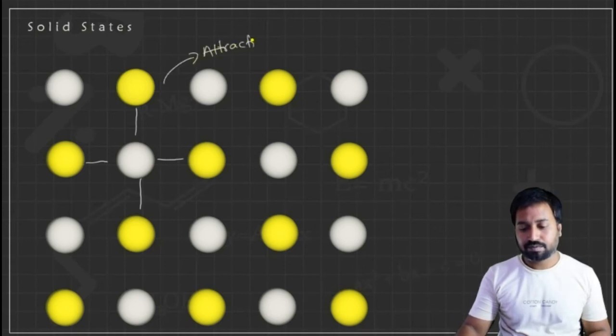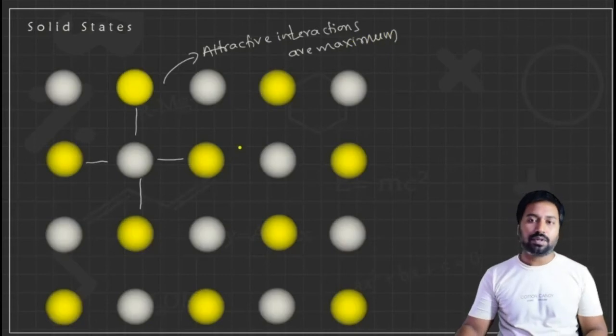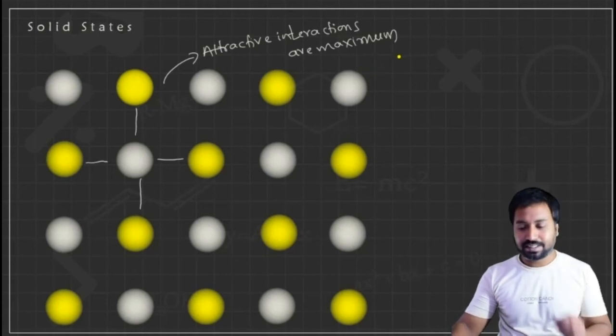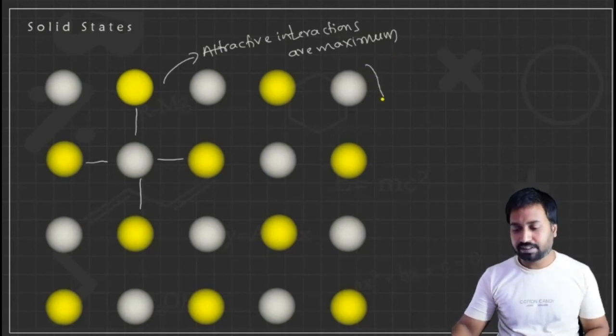The attractive interactions are maximum, hence the arrangement has greater stability. Whatever the arrangement is here, it has greater stability.